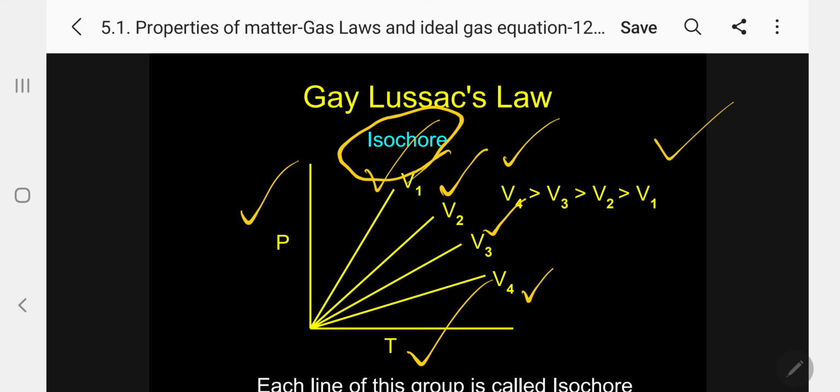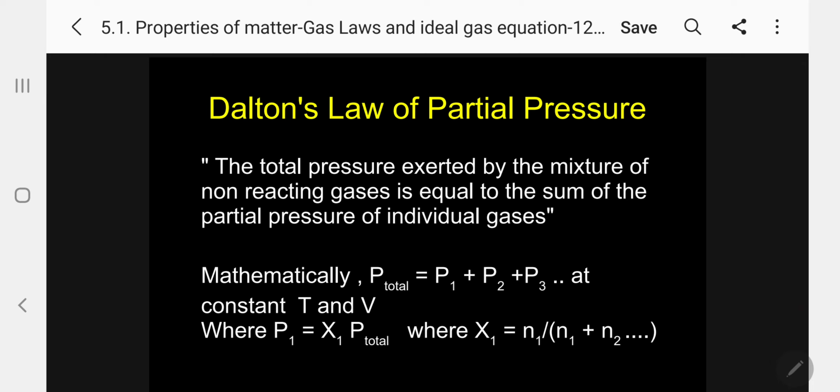Now, the next most important law, Dalton's law of partial pressure. So this specific law is not applicable for all gases. Kindly follow. Other gases, we have already seen that they obey, but Dalton's law has some specific character. Let me say now: the total pressure exerted by the mixture of non-reacting gases. Please follow. So only for non-reacting gases, Dalton's law of partial pressure will apply.